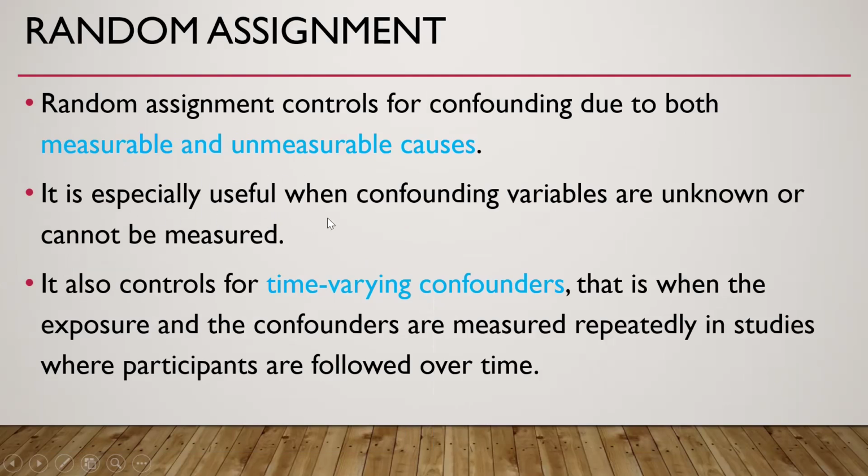It is especially useful when confounding variables are unknown or cannot be measured. It also controls for time-varying confounders, that is, when the exposure and the confounding variables are measured repeatedly in studies where participants are followed over time. So in most situations, random assignment is helpful.